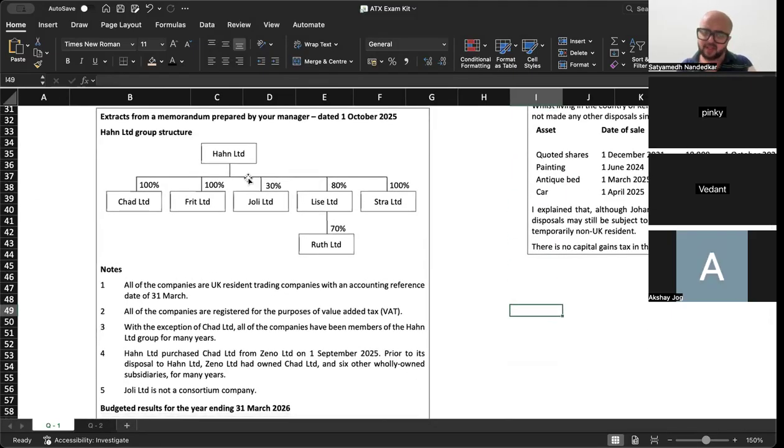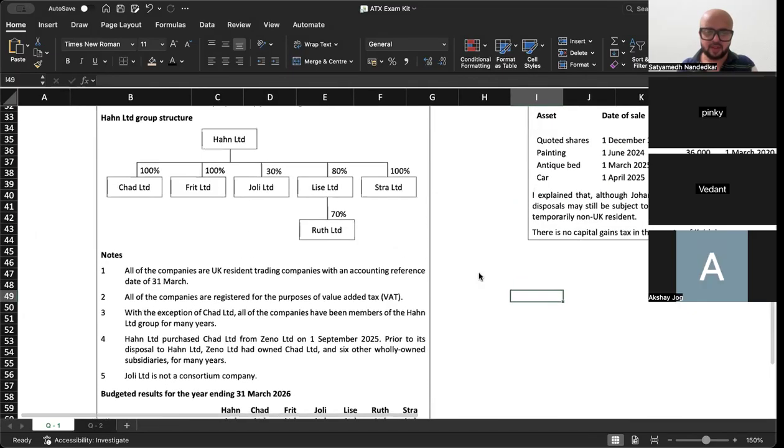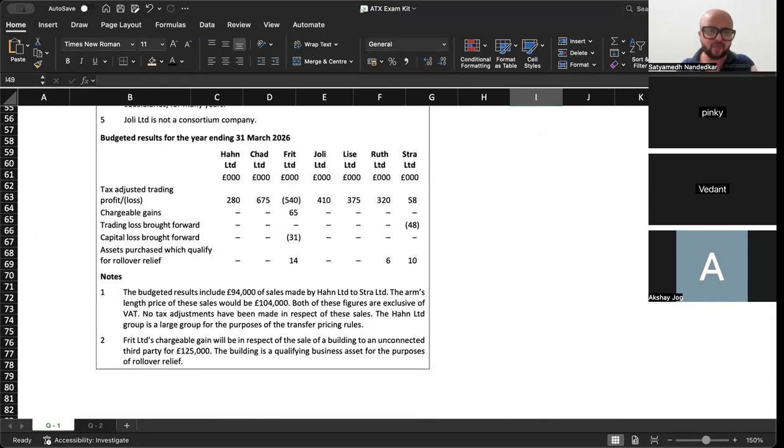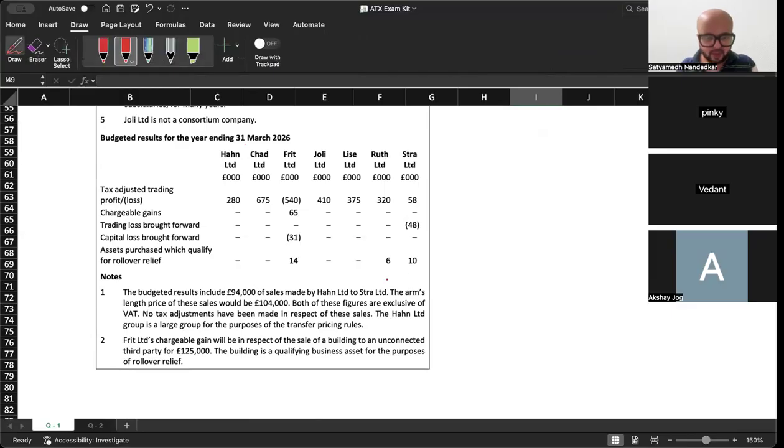Ruth Limited, is it a part of the 75% gains group? Tell me. Hey, Ruth Limited, is it a part of the 75% gains group? No. But Frit Limited and Stra Limited are a part of the 75% gains group with Han Limited. So ये जो 6,000 का investment है in qualifying assets by Ruth Limited, this will not be considered. But 14 made by Frit Limited itself and 10 made by Stra Limited, both of these are going to be considered.